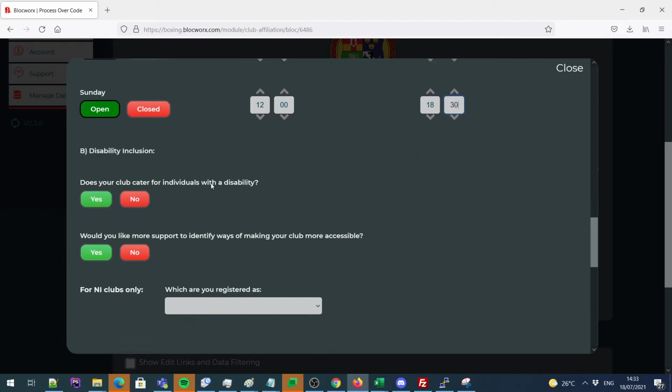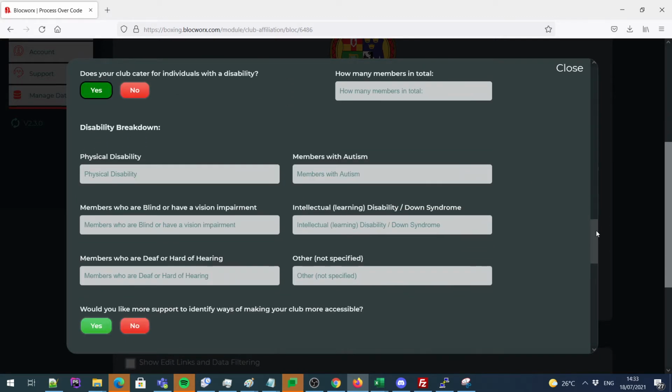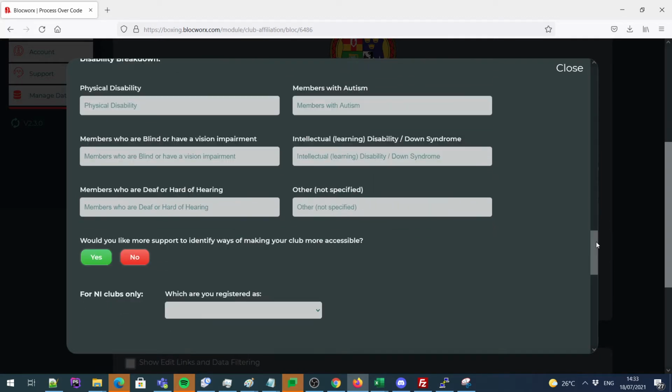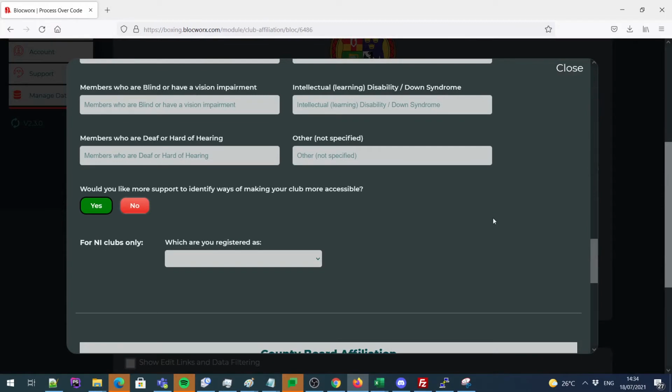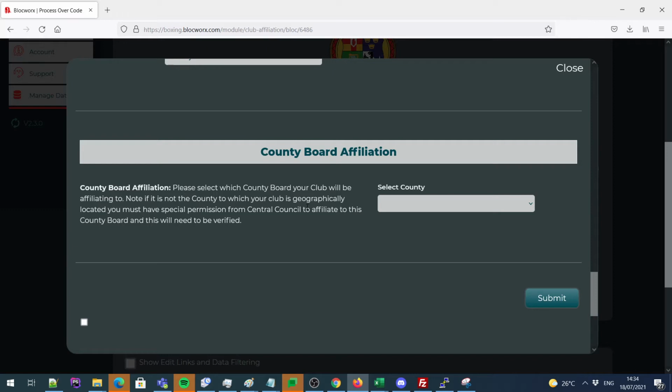You'll also be presented with a question if your club caters for individuals with a disability. If you click yes, you'll be presented with some more questions which you should answer. You can continue to answer the following questions. For Northern Ireland clubs, you'll be asked a question as to how you are being registered, and you can choose the option there. And finally, select the county board affiliation.